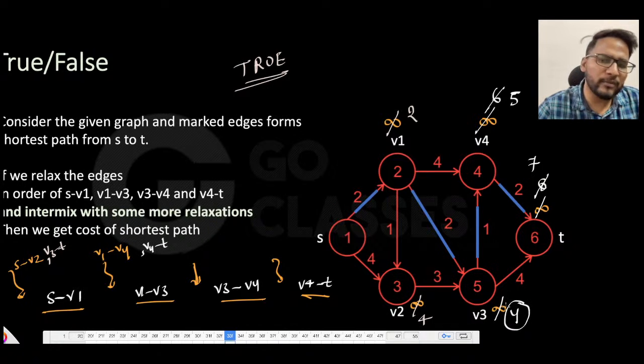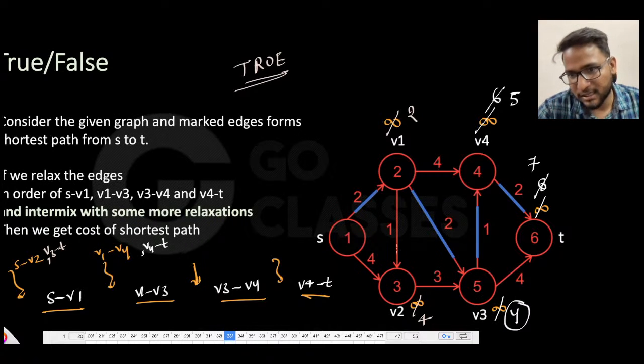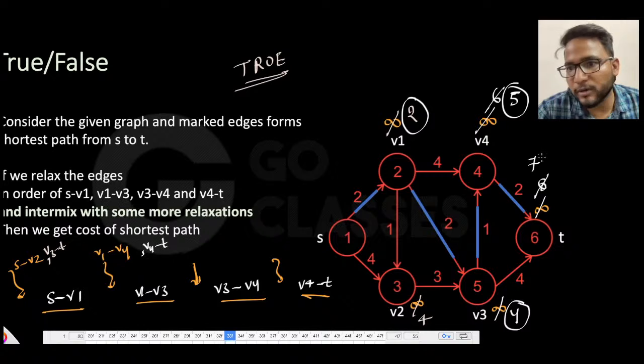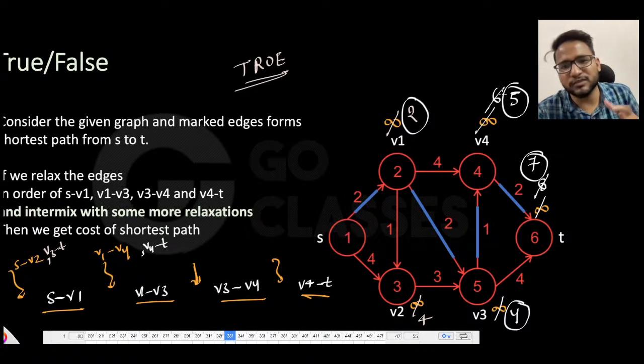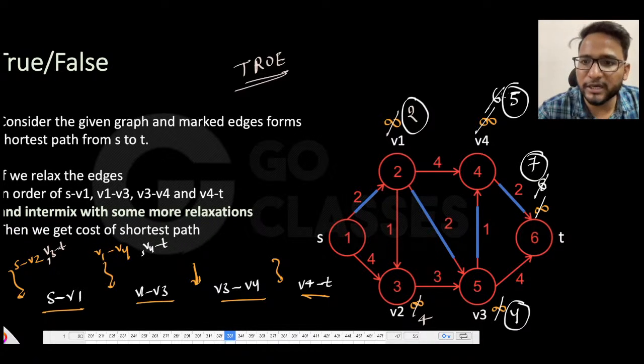So whatever you do, maybe it was infinity, maybe it is 5, 10 or anything, but the moment you relax this, and then you relax this, you will definitely get 4 here, you will definitely get 2 here, you will definitely get 5 here, you will definitely get 7 here. See, it was 6 and then from infinity it got 6 because of some intermix of relaxation, but then it again got 5, right?